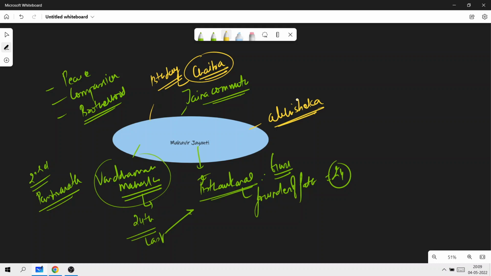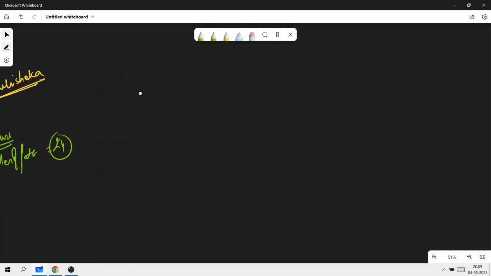But since we're talking about the Jaina community, it is very important you understand a little bit about their philosophy. So what exactly is Jainism? You see, the word Jainism comes from the term Jina. Jina is somebody who is a conqueror. Okay. So tirthankaras are the founders of the faith. They are also called the ford makers, those who are able to ford the river to cross beyond the perpetual flow of earthly life.